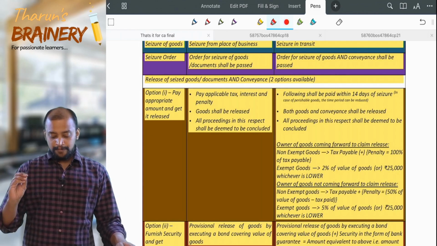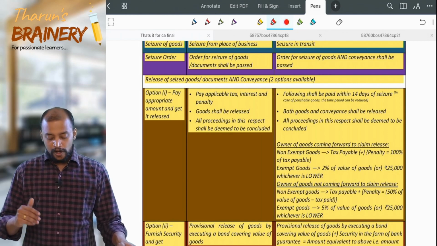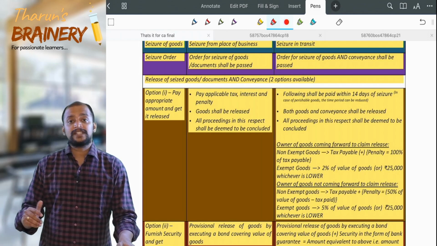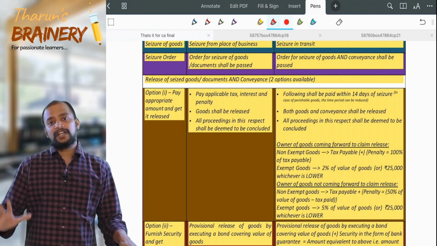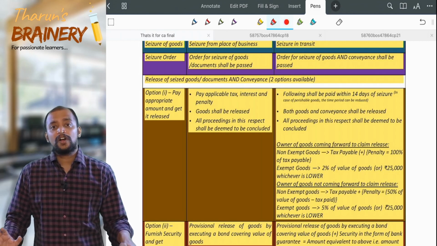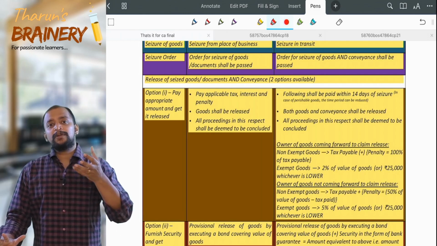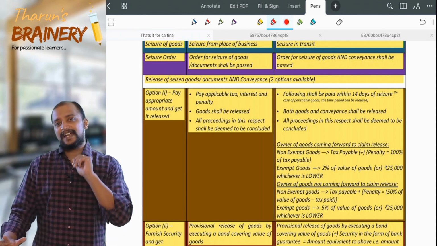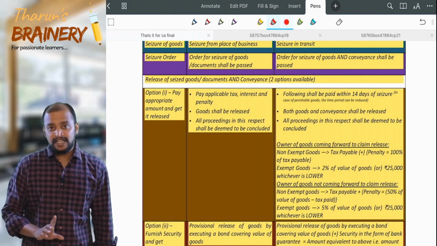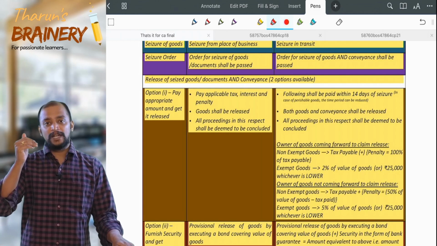So what is that? Pay applicable tax, interest and penalty, goods shall be released, all proceedings in this respect shall be deemed to be concluded. Which means, sir, what proceedings are concluded here? This particular imprisonment proceedings will also be concluded. Yes, that's the advantage. When you pay the tax, interest and applicable penalty, no proceeding will be initiated for this offense. So all proceedings will be concluded.